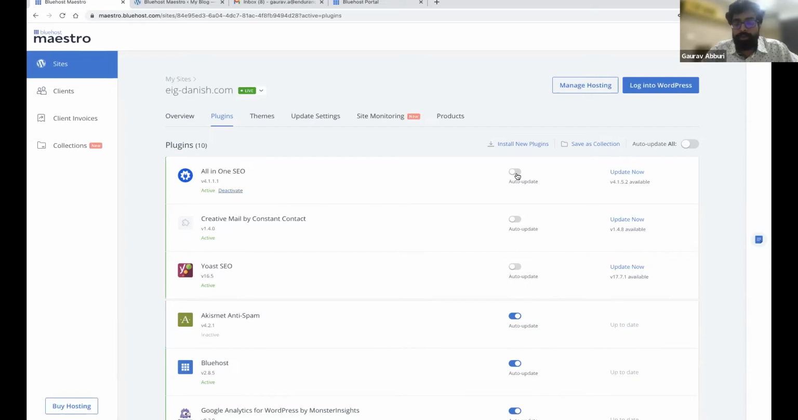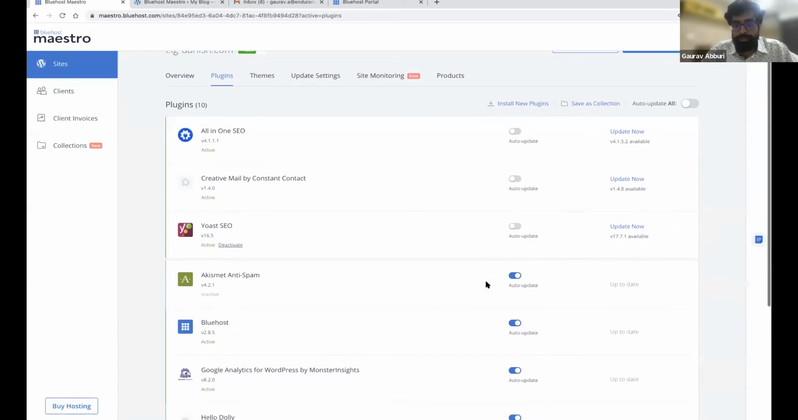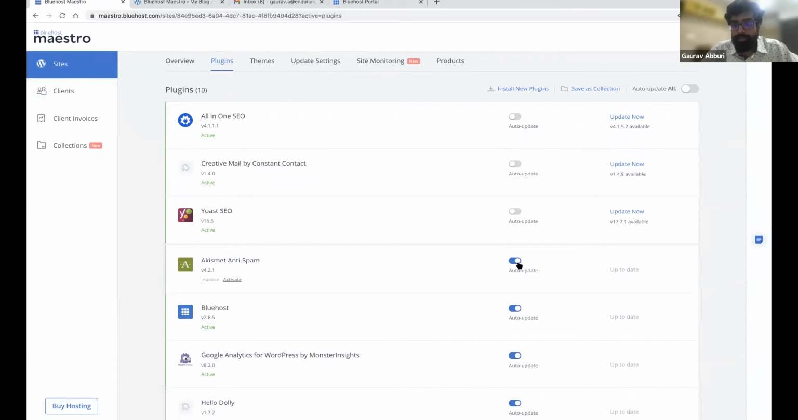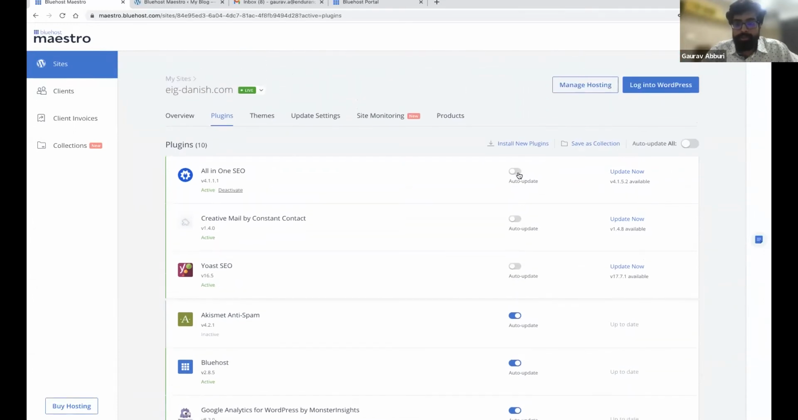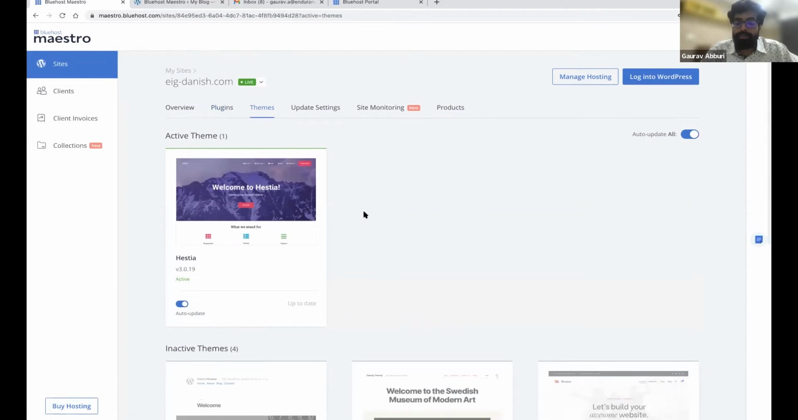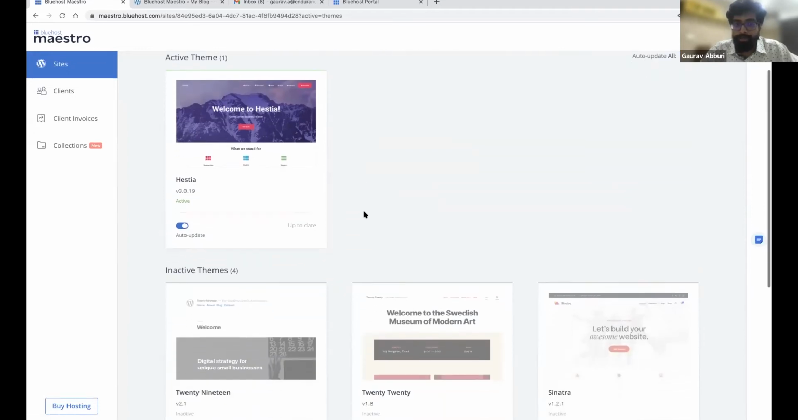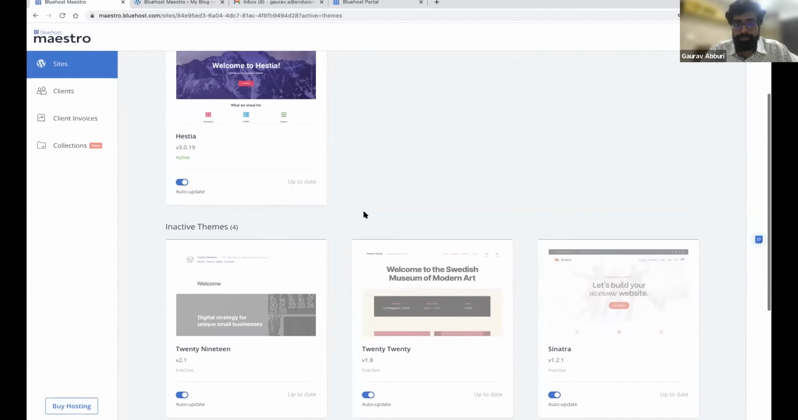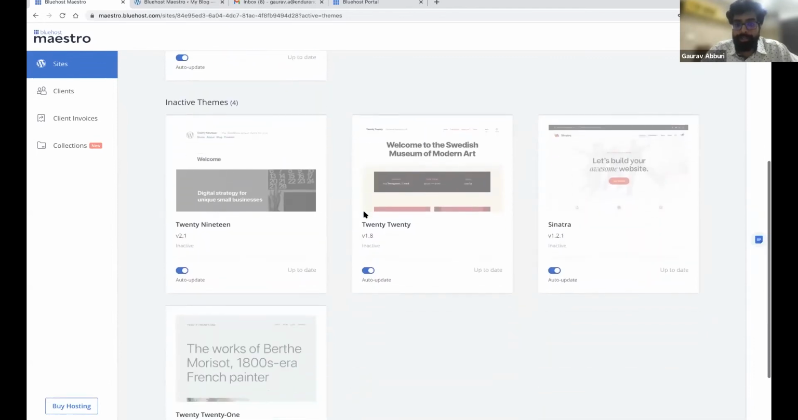Then you can configure the auto update settings. For these plugins, the auto update is enabled. For these plugins, the auto update is disabled, and you'll see an update now action along with details of the latest version that is available. You can just click on update now to update this plugin. It's a single click action. Then similarly for themes, you have both the active and inactive themes. You can update the active and inactive themes, and also adjust the auto update settings of your themes.